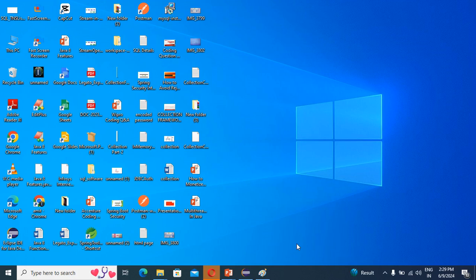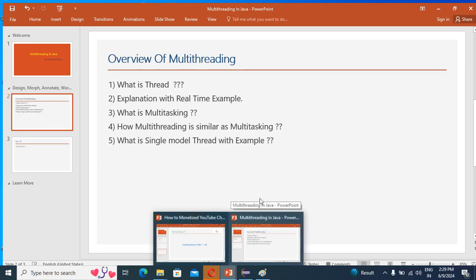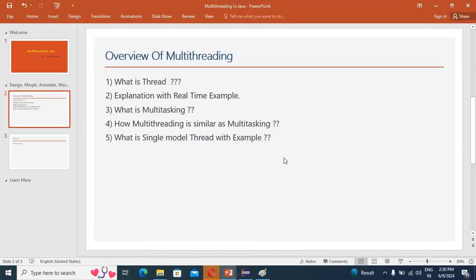So guys, in the multi-threading concept, we are always hearing: what is a thread? Before explaining the thread, I will show you what topics we are going to cover in this video. In this video I am going to cover what is a thread, explanation with a real-time example, what is multitasking, how multi-threading is similar to multitasking, and what is a single-threaded model with an example.